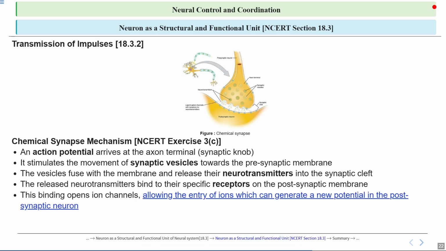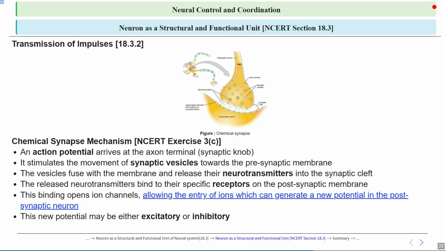And finally, when a neurotransmitter binds to the receptor on its postsynaptic neuron, it opens ion channels in the neuron's membrane, and this allows specific ions like sodium or potassium to flow in or out of the neuron. The movement of these ions changes the electrical charge inside the neuron, creating a new electrical potential. Now, this potential can either make the neuron more likely to fire an action potential, which is excitatory, or less likely, which is inhibitory, which is crucial for communication between the neurons in the nervous system.